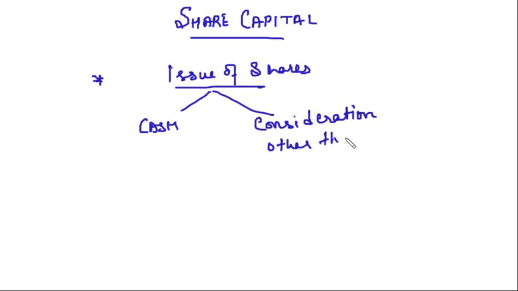See, all the important topics are here. This is just a small topic that has been touched, that is consideration other than cash. The important part is the cash part that we have discussed: oversubscription, undersubscription, preparation of cash book. So this is all very, very important. In this lecture, we are going to deal with this small topic, issue of shares for consideration other than cash.